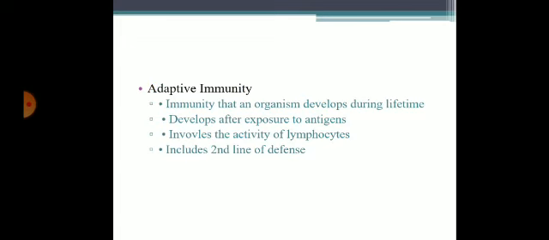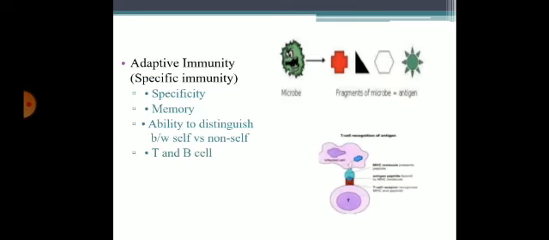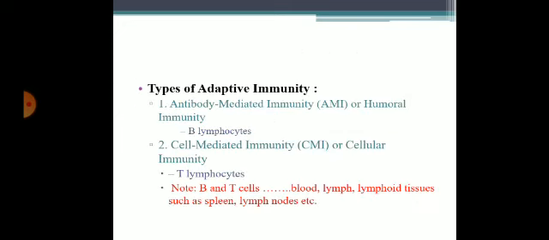Adaptive immunity is the immunity that an organism develops during a lifetime. It develops after exposure to an antigen and involves the activity of lymphocytes. It includes a second line defense mechanism. Adaptive immunity is specific, has a memory, and has the ability to distinguish between self and non-self. Two types of cells, T cells and B cells, are involved in adaptive immunity.